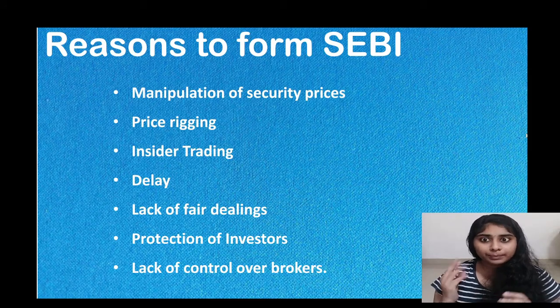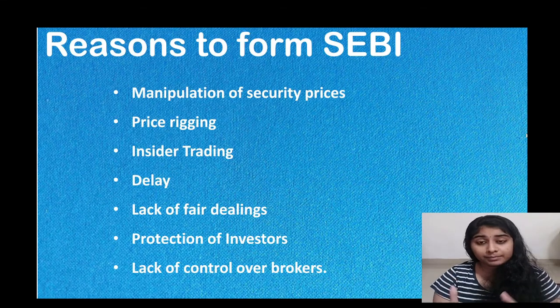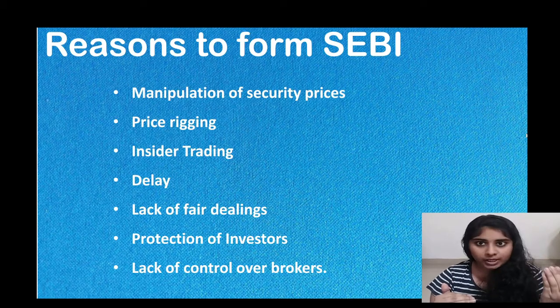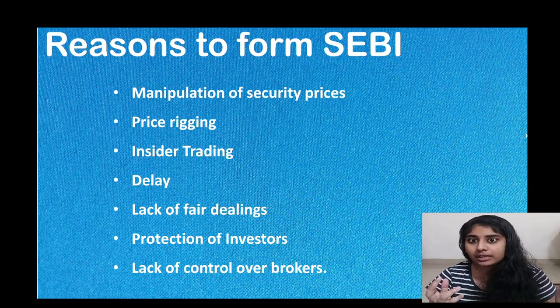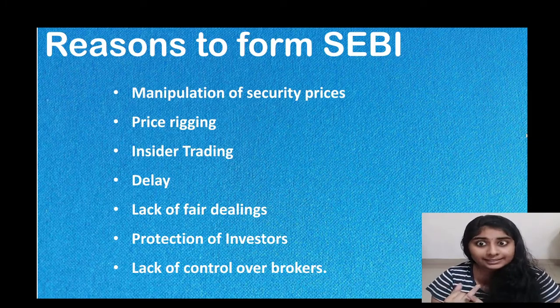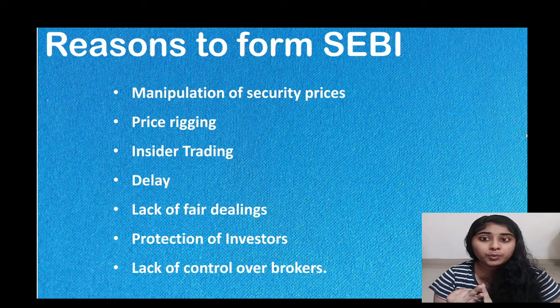The second one was price rigging. Price rigging is when a group of people buy and sell shares continuously among themselves to push up the prices of shares, and by doing this they tend to increase the prices of shares. Such price rigging was also going on. So SEBI was formed to control this price rigging.